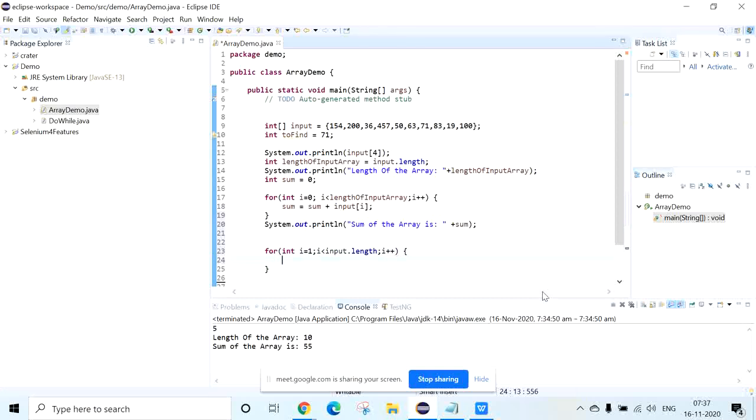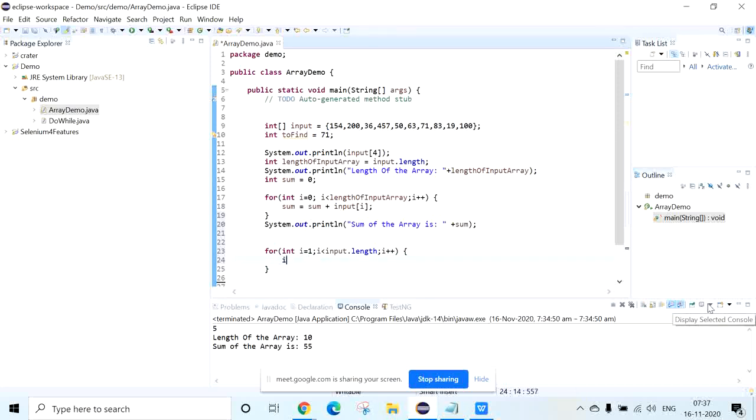Now anyhow we are going to traverse each and every element. So the logic is, we take each element value and check it with 71. If it matches, then we can say the searched value is present, right? So we can break from the for loop.